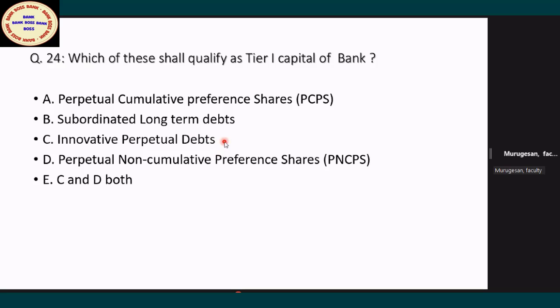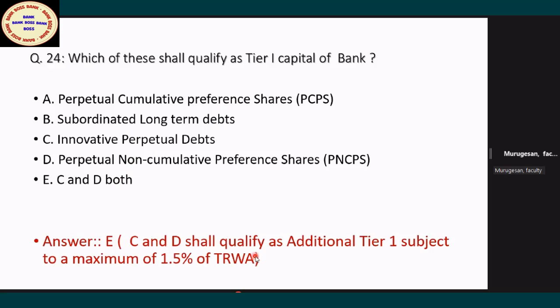Tier 1 also, under which category? Not under CET. There are two tiers under tier 1: CET and AT1. AT1 means additional tier 1. CET1 means common equity tier 1. That is core capital. This is additional tier 1. So only under additional tier 1 do these innovative perpetual debts come. So what is the limit? We'll see. Wait. Perpetual non-cumulative. Now the question is which will be taken as tier 1? This is tier 1. This is tier 1. This is not tier 1. This is tier 2. This is also tier 2. C and D both correct. So the answer is E.